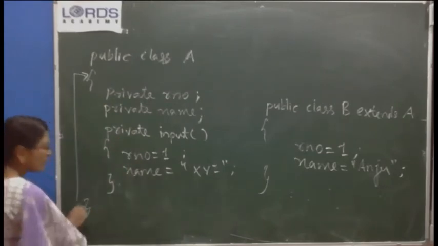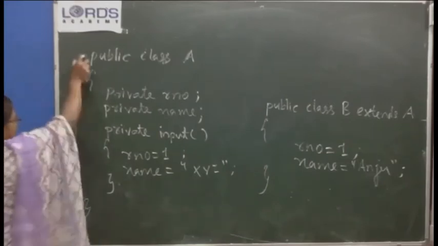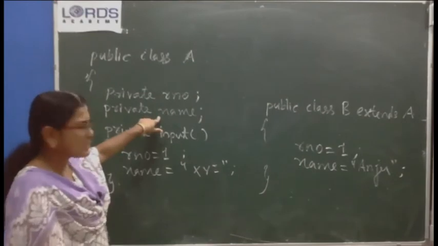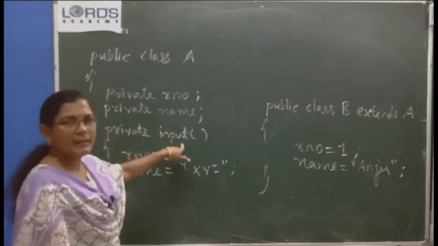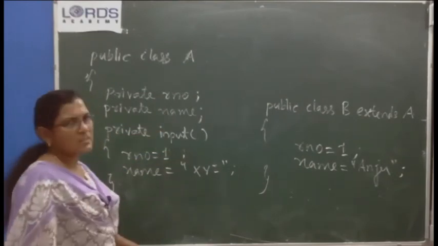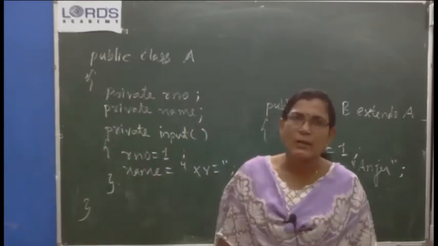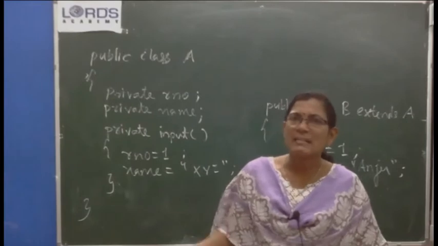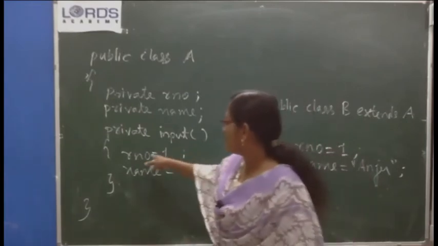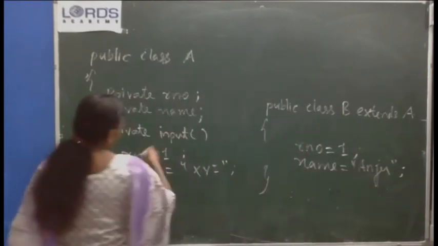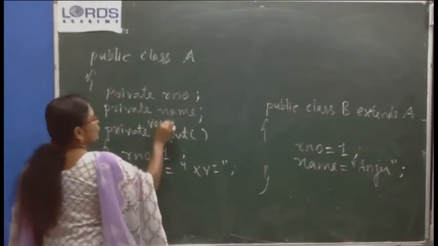Imagine that you have only one class, class A. Class A has two private variables and you have a private method to set the values for these variables. So you compiled the class. You created an object. Private void, okay, say I forgot to write void.